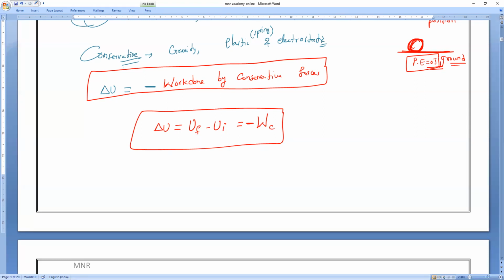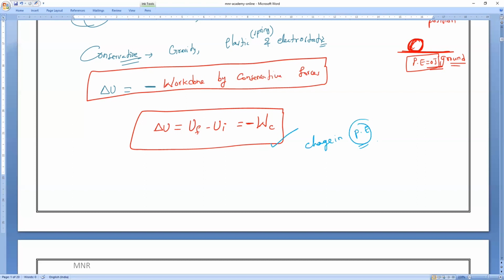Next. Now, if you notice, what is this one? Shall we prove it now? This is the formula for the change in potential energy, and you should keep it in mind. Let us discuss how.